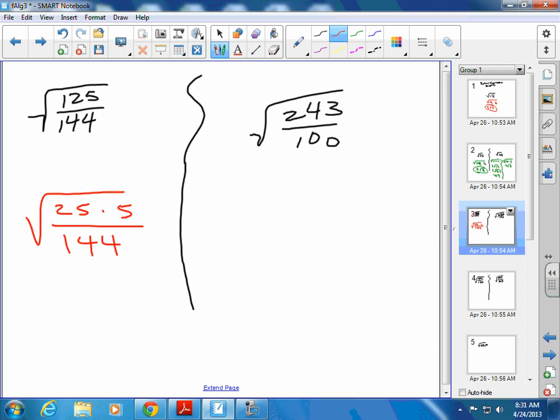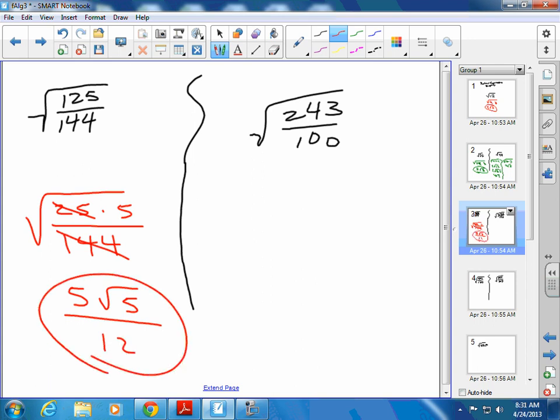Okay. 144 we're not going to break up. We're going to leave it as 144. Then we're going to take out our perfect squares. 25 is going to come out as 5. This is going to stay underneath the radical, and it can be its separate radical. So we're going to go 5 radical 5 over this comes out as 12. Okay. Go ahead and try that second one up there.